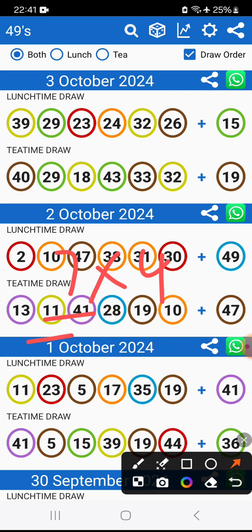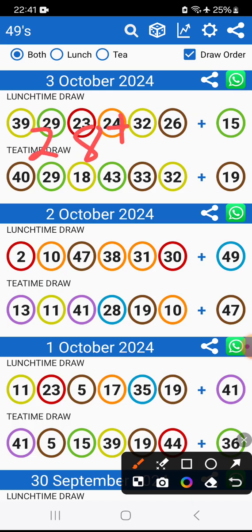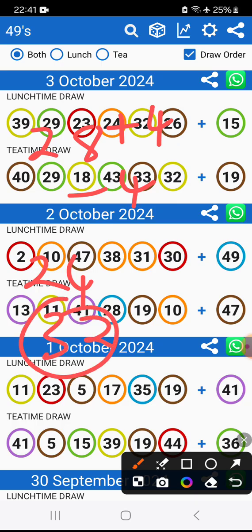I want to show you something that they can do with this 28 again tomorrow. Tomorrow's date is a 4 plus a 4 minus a 4. So they will have a 24, and they will have a 30 something. It's 32. If I add a 4 there, it's a 32, which can be a 23. And these two numbers, both of them, they dropped. So there's no way they can bring them.